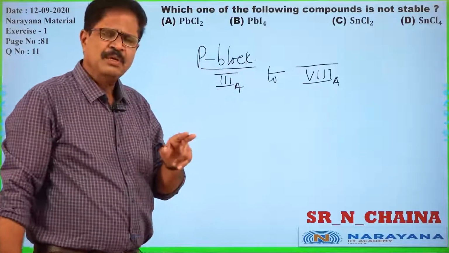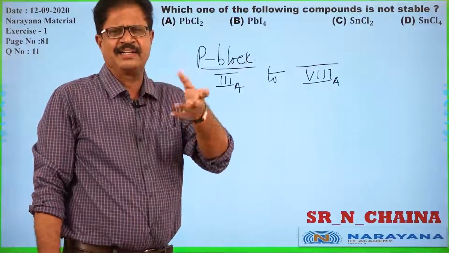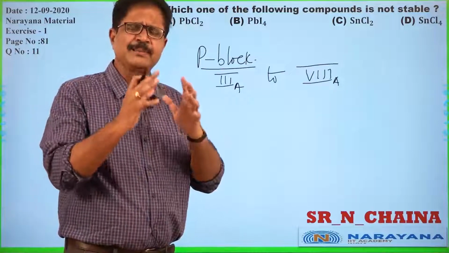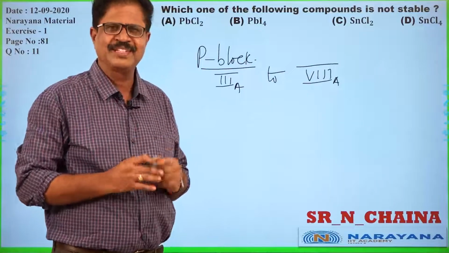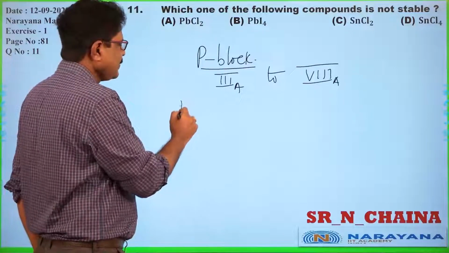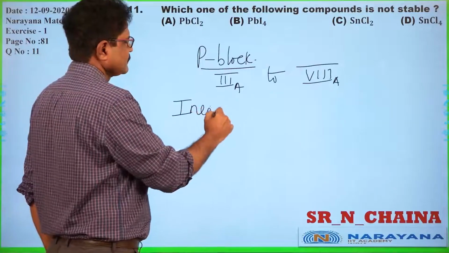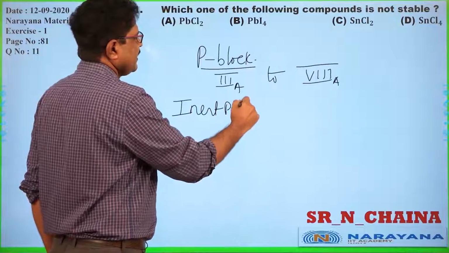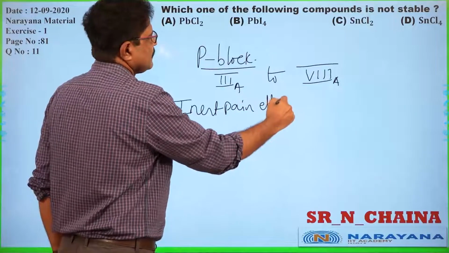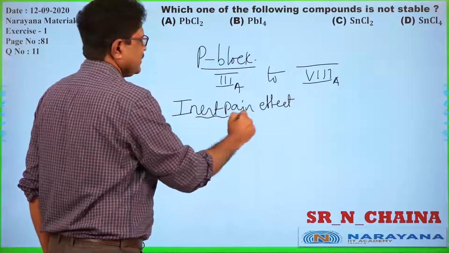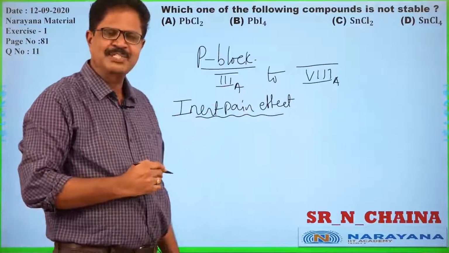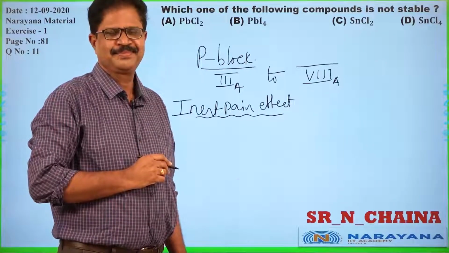In this p block, a very, very interesting peculiar character is there. What is that? Inert pair effect, which we have studied in our first year periodic table concept.